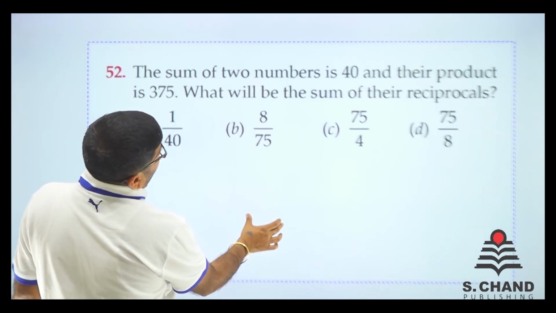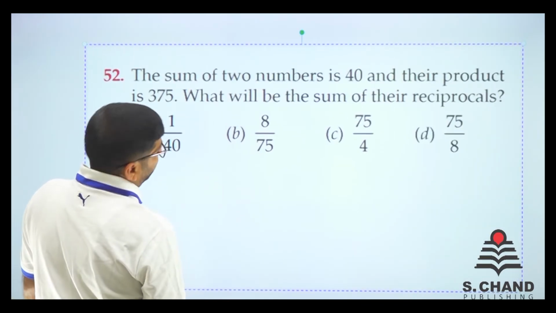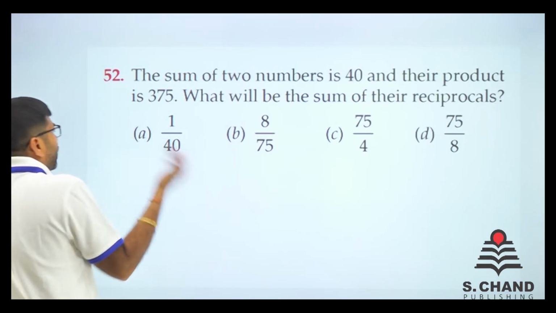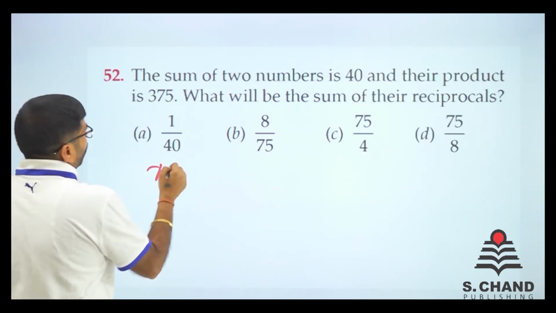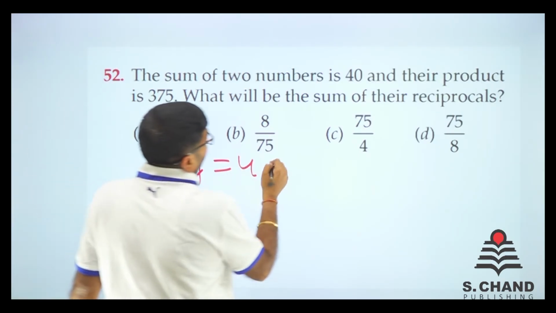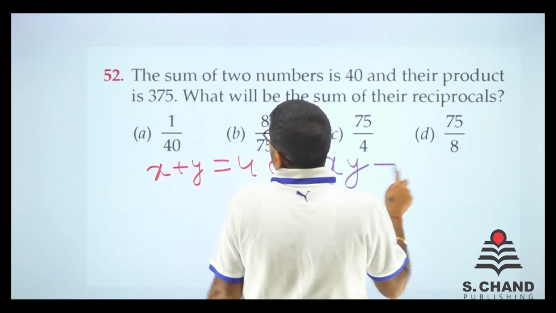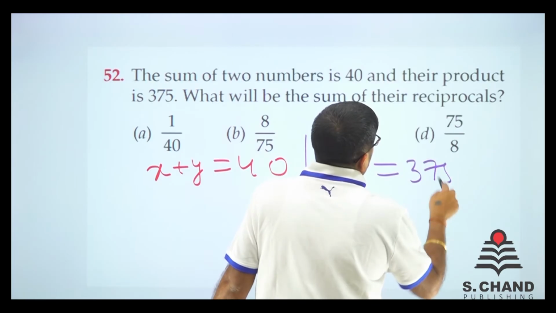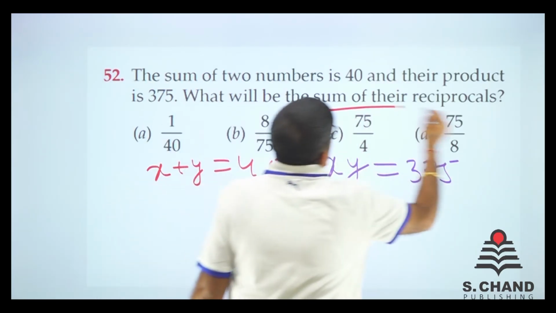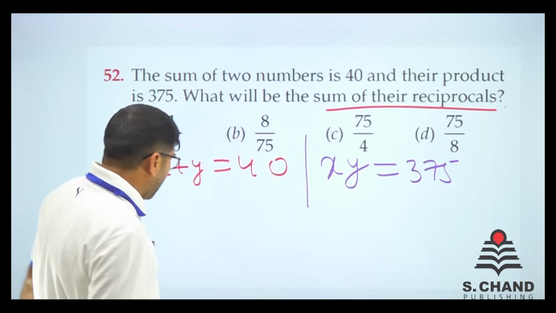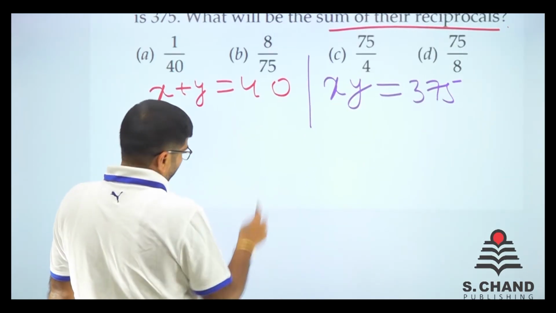One more question, question number 52. The sum of two numbers is 40. So let the two numbers be x and y. So x plus y it says is 40. And the product is x into y, which is 375, right? What will be the sum of their reciprocals, right? Sum of their reciprocals. Let's do this question now.